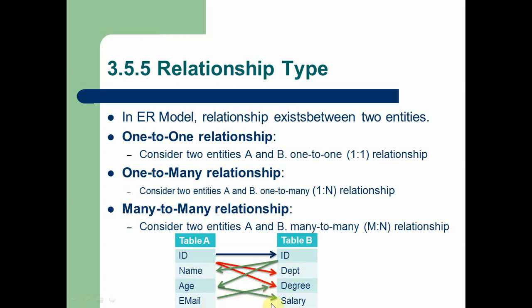So this type of relationship is called many to many relationship. So these are the three forms of relationship in the ER model. One, one to one relationship. Number two, one to many relationship. Number three, many to many relationship. Here, relationships can be created only by primary keys in the relational database management model.